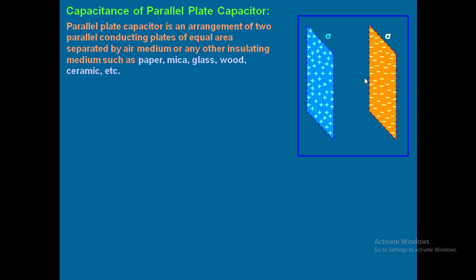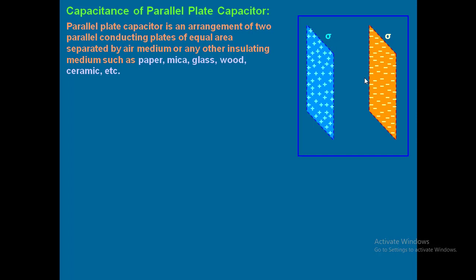So the 2 gets cancelled, and it is sigma by epsilon naught. Whatever you said was correct. So that is the electric field.